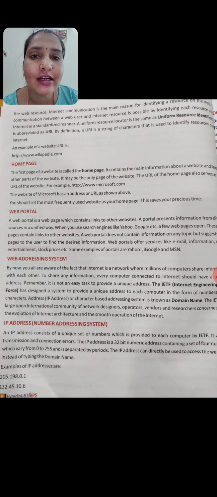For example, consider your 10th standard or 9th standard book. On the first page, what will we get? You will get the contents. What chapters will be there, they are introduced in the content page. That content page we can call the first page, isn't it? Likewise, that is the home page. So the first page of the website we call a home page. This is all about the home page, isn't it?